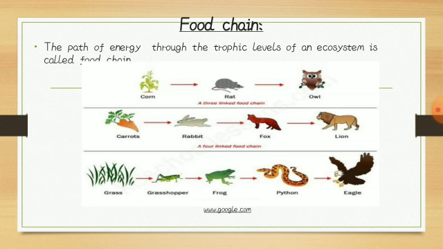See the picture, a three-linked food chain. Corn is eaten by a rat and the rat is eaten by an owl. A four-linked food chain. Carrot is eaten by a rabbit, the rabbit is eaten by a fox, and the fox is eaten by a lion. A five-linked food chain. Grass is eaten by a grasshopper, the grasshopper is eaten by a frog, the frog is eaten by a python, and the python is eaten by an eagle.